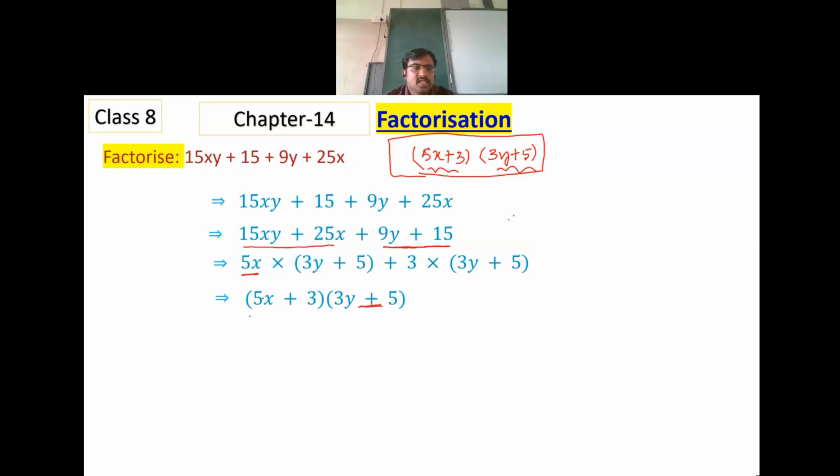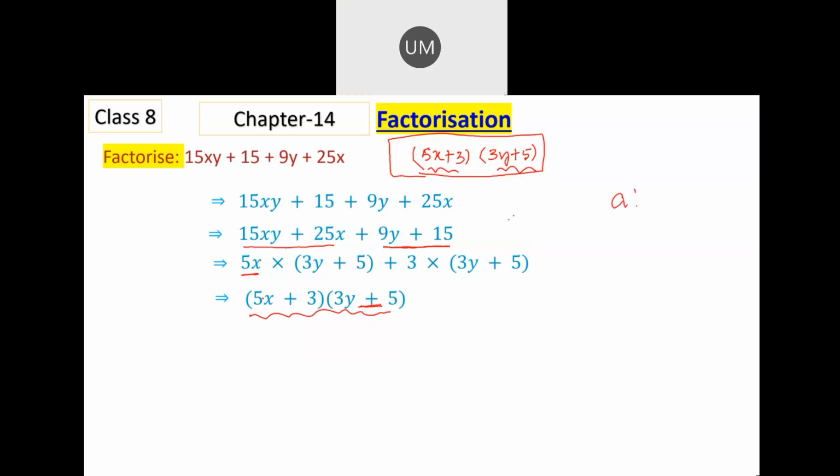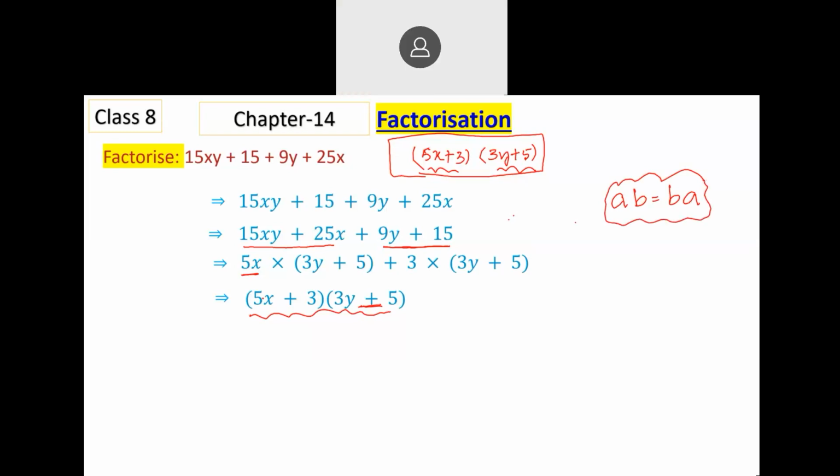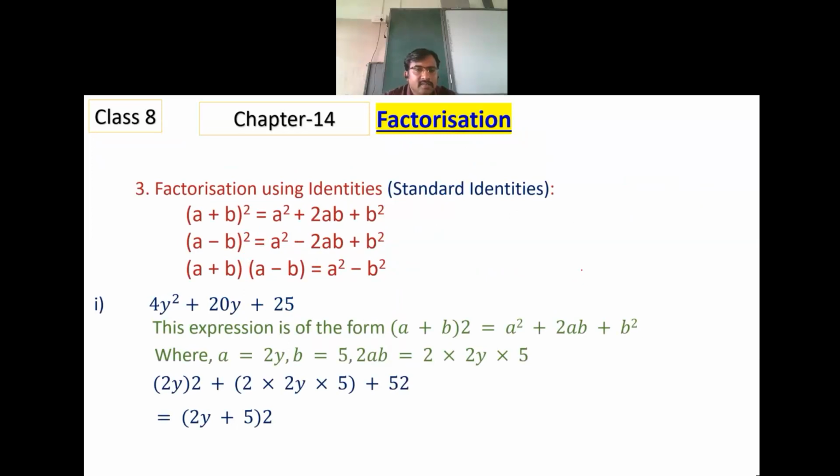So the remaining will be 5x plus 3. If you are getting the answer in a reverse order, you need not worry. The reason is, we all know the commutative property, that A times B is the same as B times A. It is commutativity under multiplication.